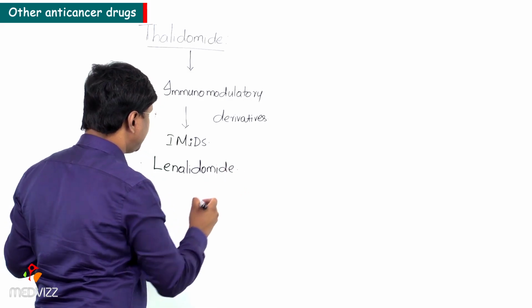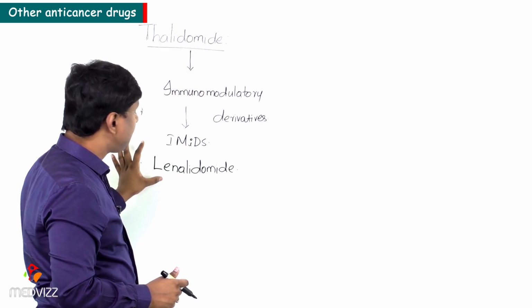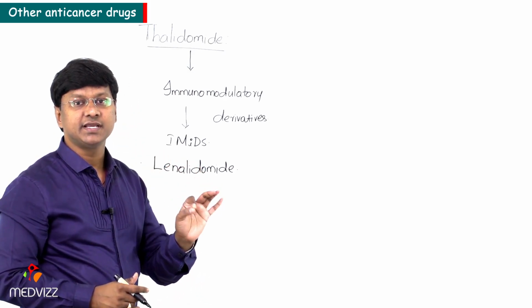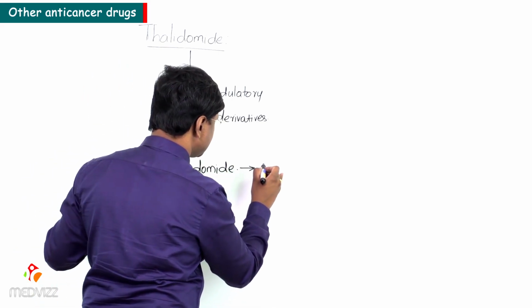Now this particular lenalidomide is approved as the first line therapy for multiple myeloma, right?